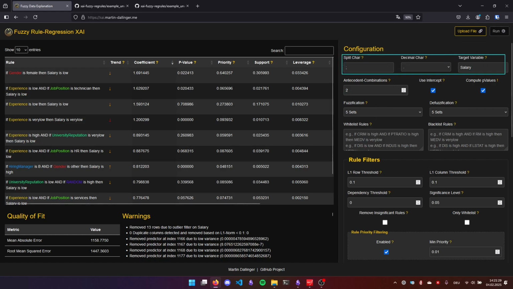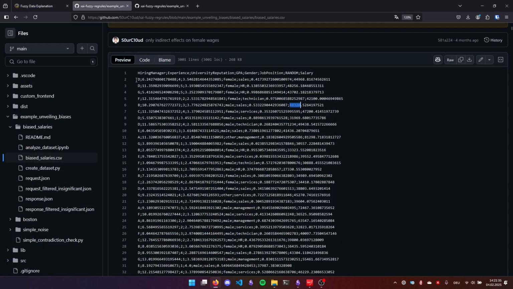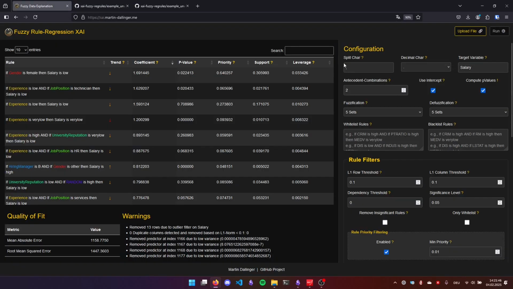These 3 parameters are just with respect to the CSV file. So you just set the split character as the semicolon here, the decimal character is the dot, and the target variable is salary here, which we want to explain. This has to be a numerical variable, as I already hinted at.